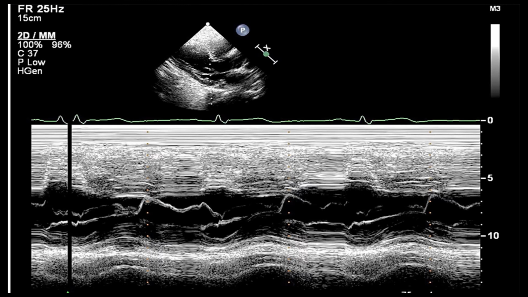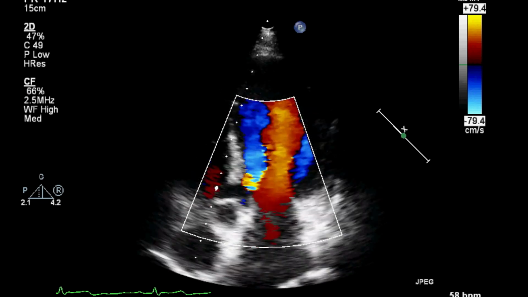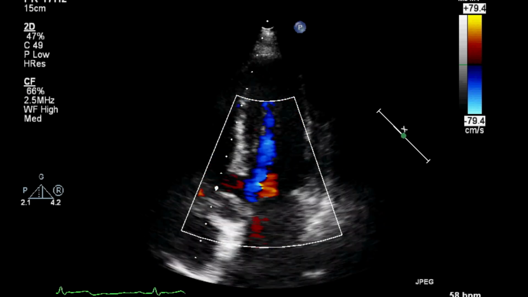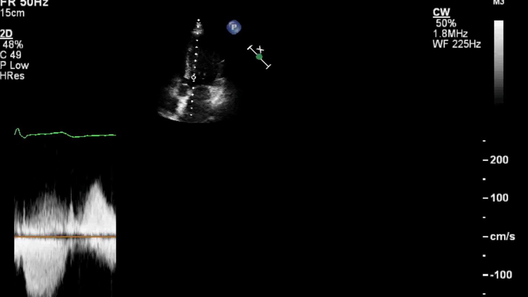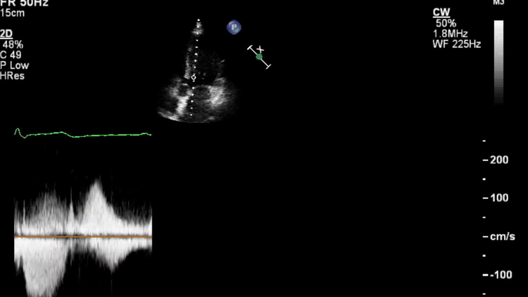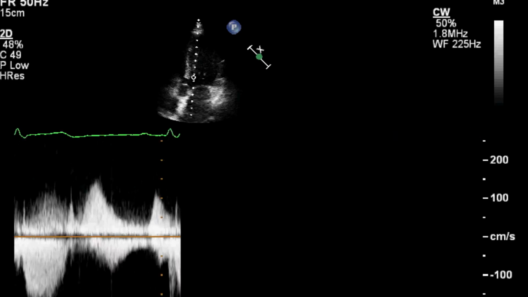We see this M mode after the procedure, that dynamic LVOT obstruction and systolic anterior motion of anterior mitral leaflet has disappeared. This is apical 4-chamber view. We can see that now there is good laminar flow in LVOT during systole. Patient has mild AR, which was there before the procedure also, and it has not increased after the procedure. This is continuous wave Doppler across LVOT, and there is hardly any significant residual gradient. Peak gradient was just 16 mm of mercury.